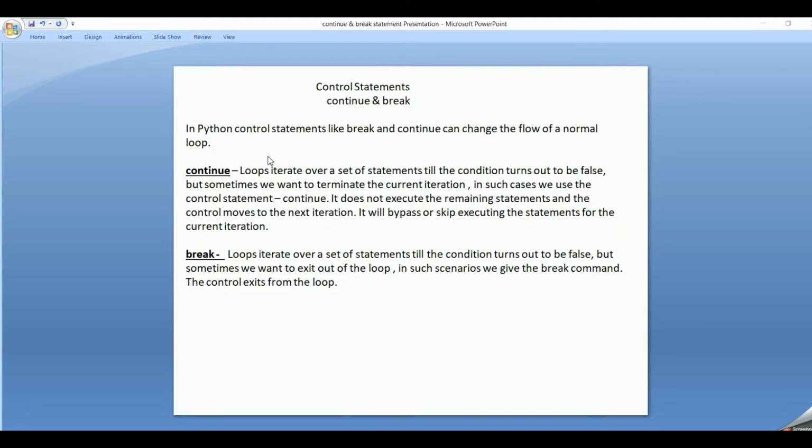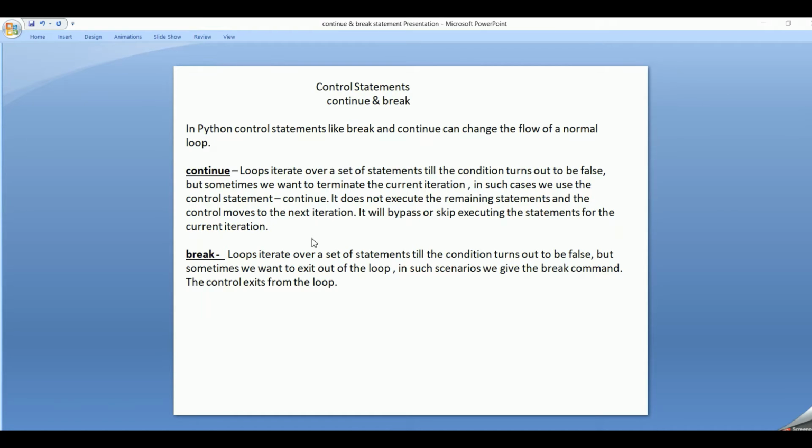In Python, control statements like break and continue can change the flow of the normal loop. Suppose the loop has, what do you mean by loop? Looping is nothing but performing a set of statements repeatedly till the condition turns out to be false. But sometimes we want to terminate the current iteration. In such cases, we give the continue statement. If we give the continue statement, it will not execute the remaining statements and the control moves to the next iteration. It will bypass or skip executing the statements for the current iteration.